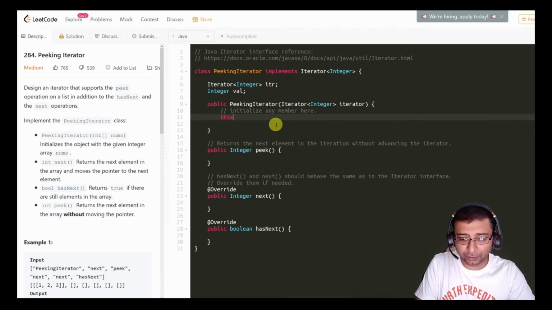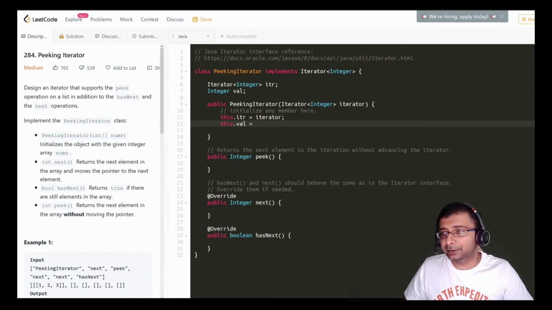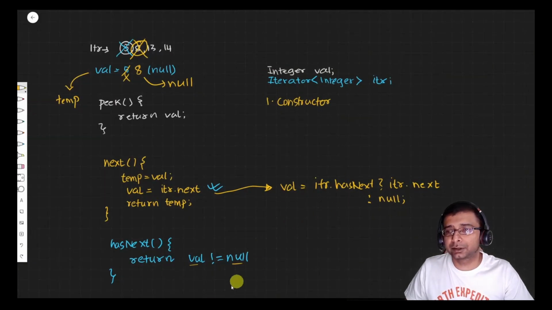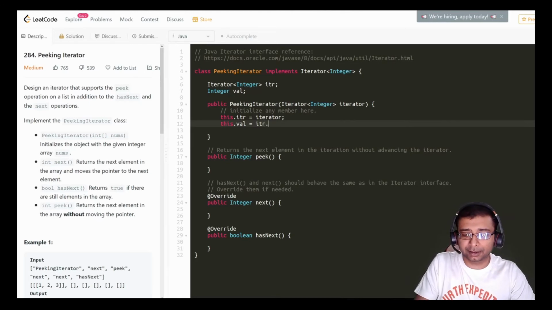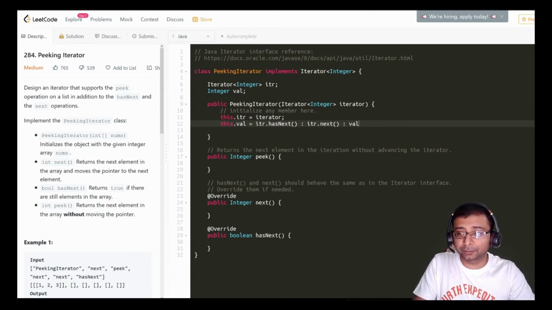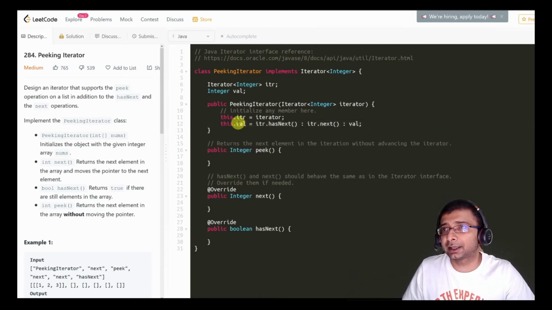So we are going to first store this iterator that's being passed to us. So itr is equal to the iterator. And then we are going to initialize val. As we have discussed over here, this is going to be the statement for how we initialize val. So we are just going to say itr, since we have assigned it to itr. We can use itr: if it has a next, then I'll ask it to give me the value. If not, I am going to get the value. This is how we are going to initialize it. So val will contain the first value that is passed to us.